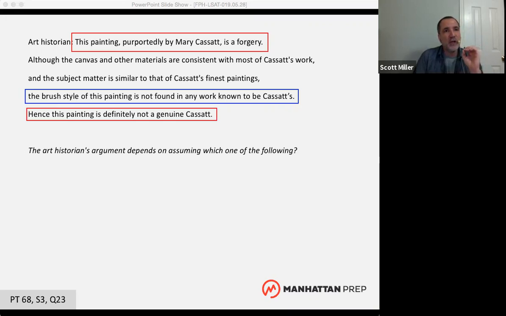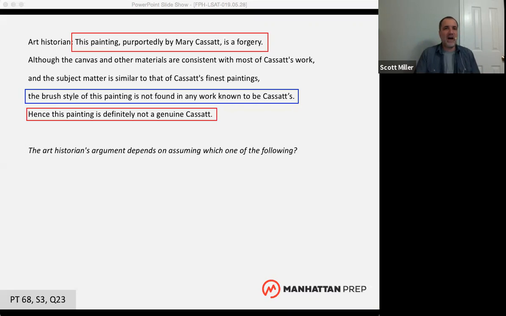You need to be really crystal clear about what the conclusion is and what the support is. Don't fudge that. Don't rush that part. What I find is very often people who are scoring pretty high on this test, people scoring in the 160s, sometimes can do pretty well just based on their intuitive understanding of the argument. They're not going to break an argument down piece by piece the way we're doing right now.